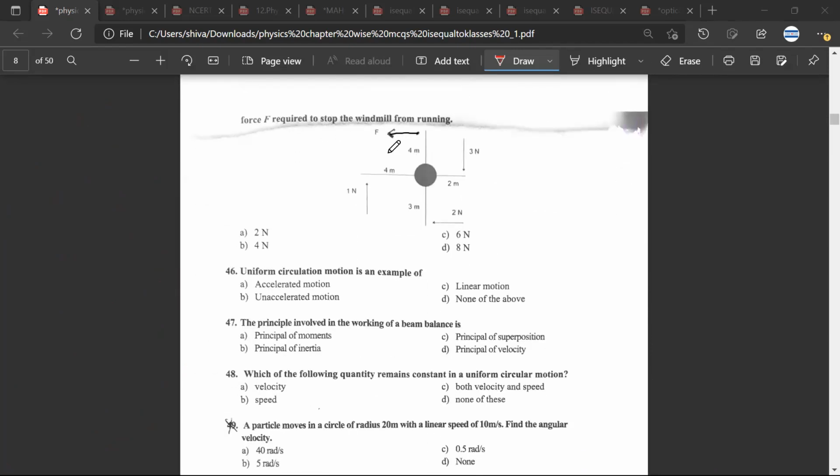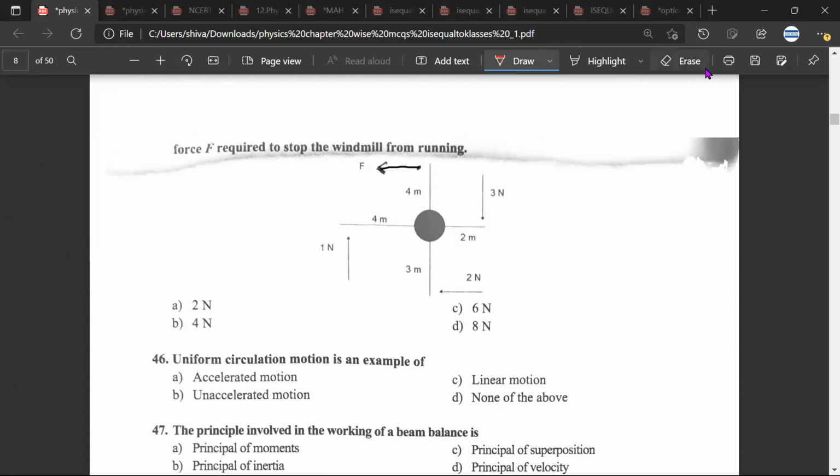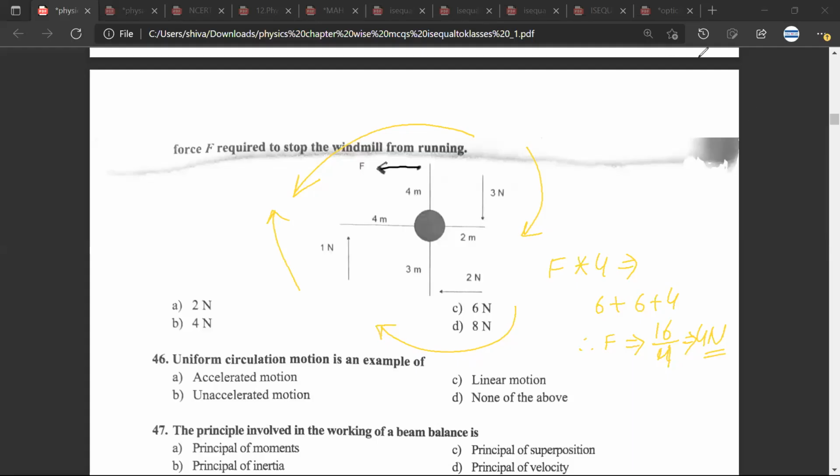Next question. Force F required to stop the windmill from running. Mr. CB, can you calculate this? Yes, sir. How should we solve this? First, we have to take the product of the windmill's arms and the force on them. So it's like 4 into 1 plus 3 into 2 plus 2 into 3. So we have to balance the moment of forces. Yes, sir, exactly.